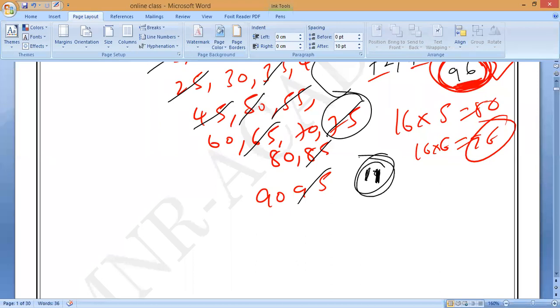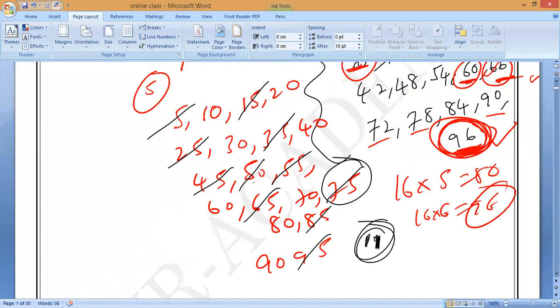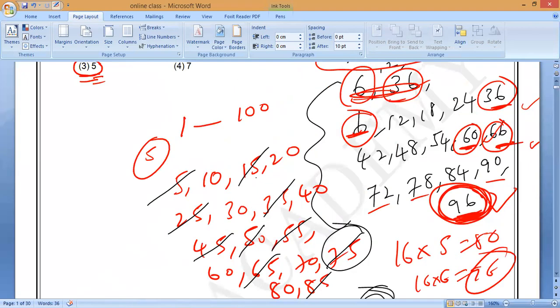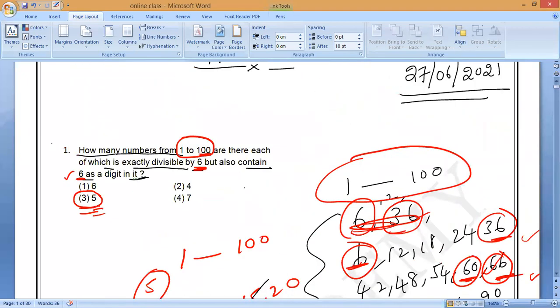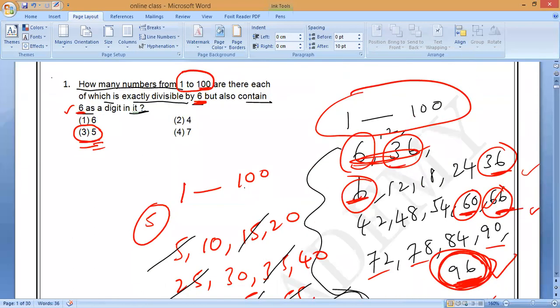Like this, how to do it? Now the same question a few times. How will it come? Only the 6 should be in the unit place. Then how many numbers are there? They must be divisible by 6, and 6 must be a digit in the unit place. How many numbers now? Check it, all of you.